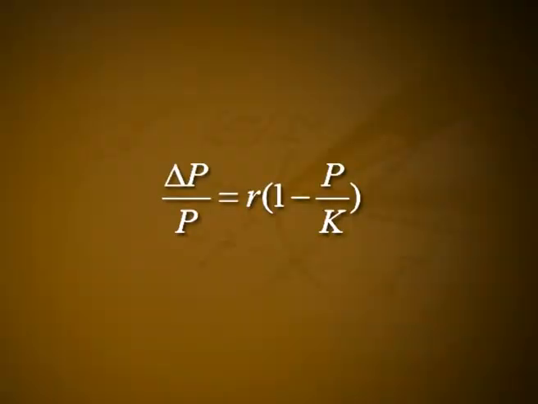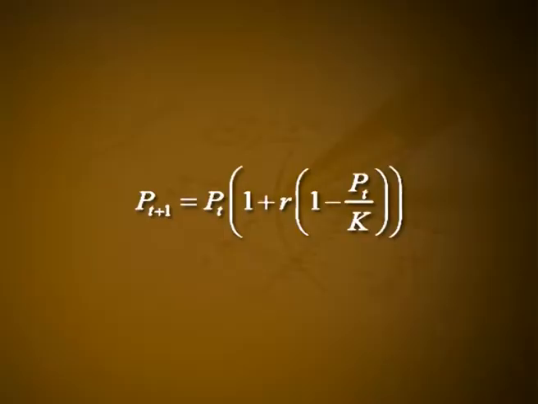It will ultimately be clearer to write this as delta p by p is equal to r times (1 minus p by k), so that k is the horizontal intercept of the line and r is the vertical intercept. Note that both k and r should be positive. With a little algebra, we get p of t plus 1 is equal to p_t times (1 plus r times (1 minus p_t by k)) as our difference equation. This model is generally referred to as the discrete logistic model, though unfortunately other models also go by that name as well. The parameters k and r in our model have direct biological interpretations.